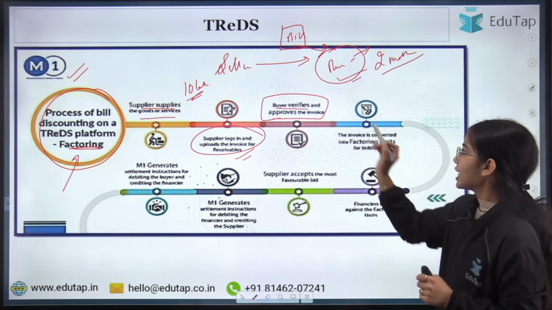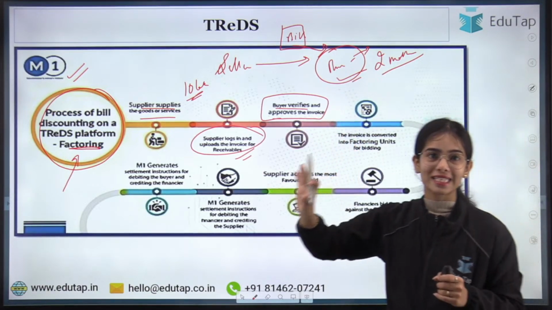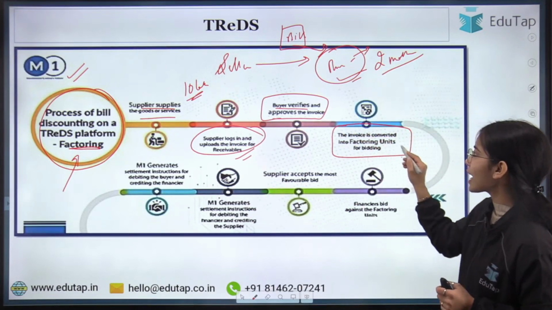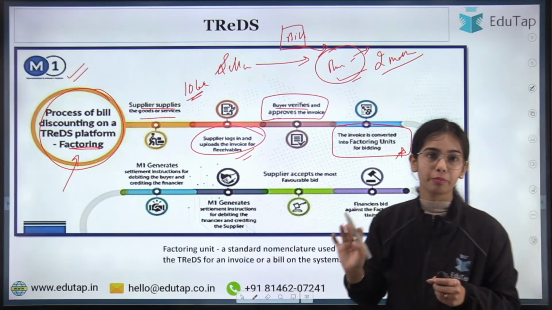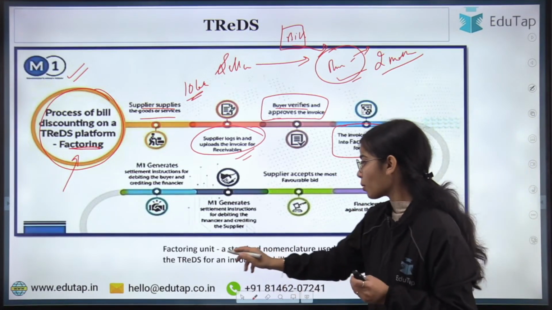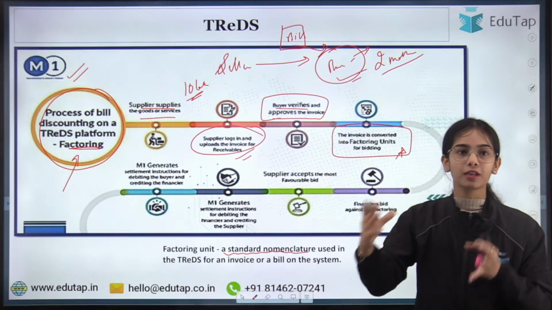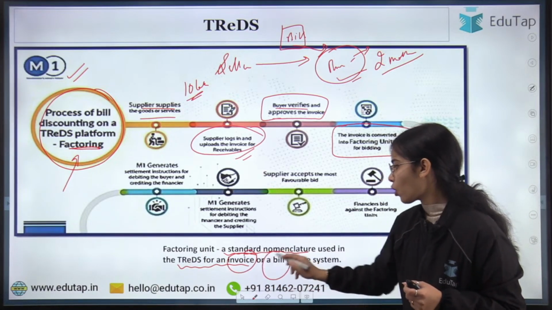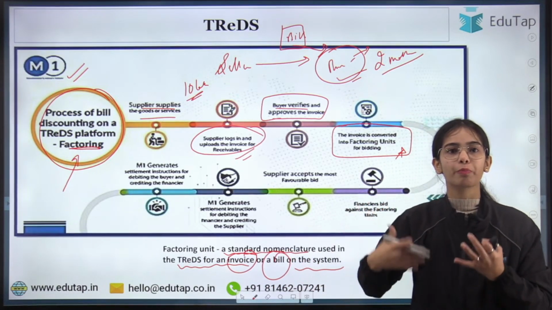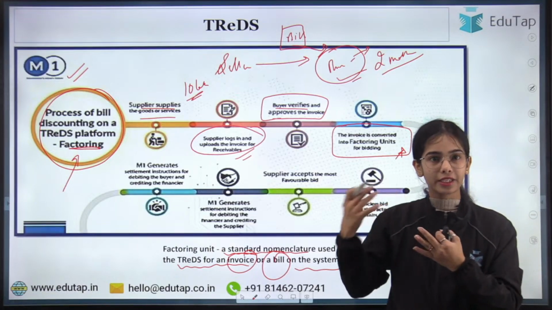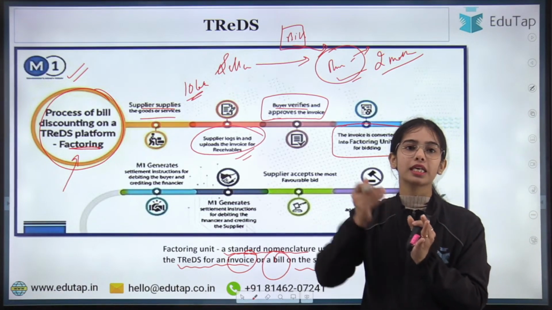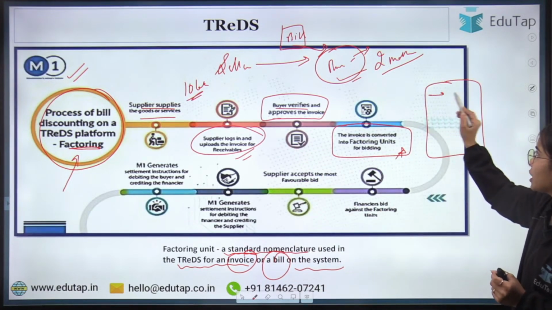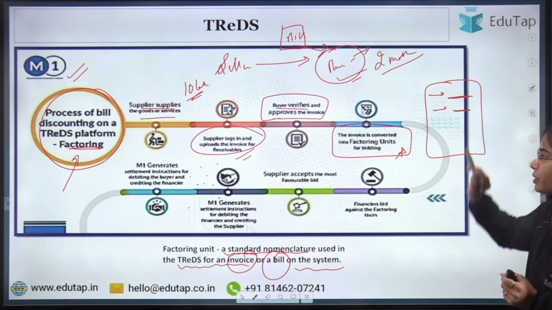So after the verification of the invoice has happened from the buyer's end, the invoice is converted into a factoring unit for bidding. Okay. Factoring unit is the standard naming convention used in the TReDS platform for an invoice or bill on the system. So when the invoice or bill is accepted in the TReDS platform, this bill converts into the factoring unit. Factoring unit is just the details of the bill. The bill is of how much money, the payment will be made when,